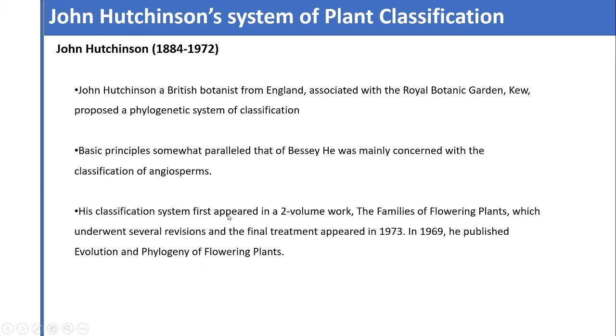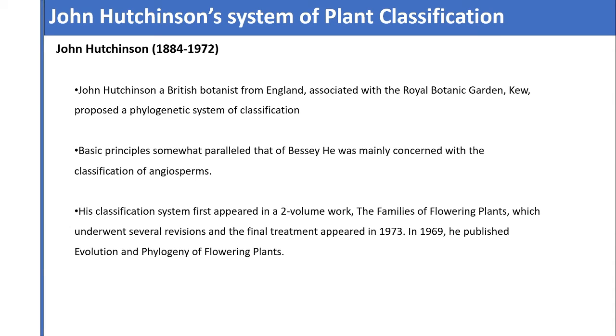His classification system first appeared in two works: The Families of Flowering Plants, which underwent several revisions, and the final treatment appeared in 1973, and in 1969 he published The Evolution and Phylogeny of Flowering Plants.